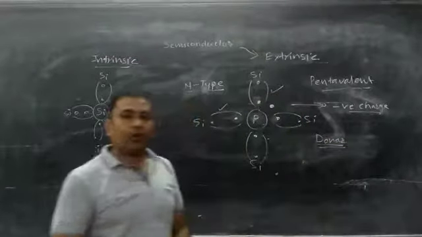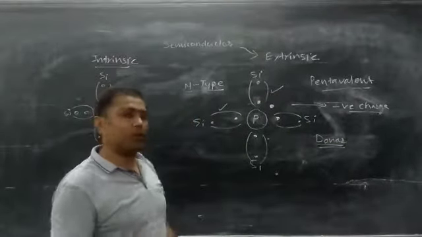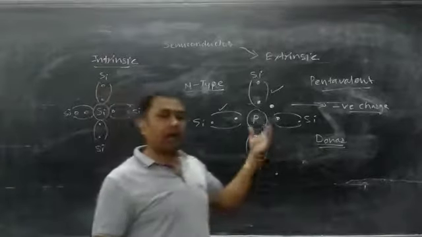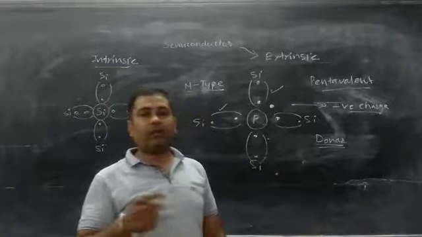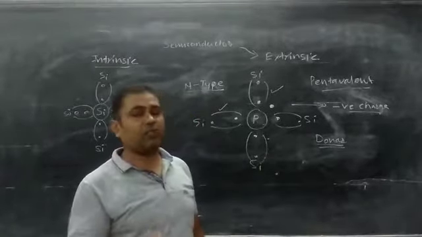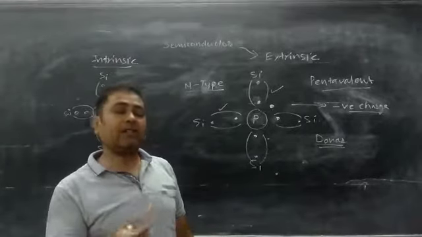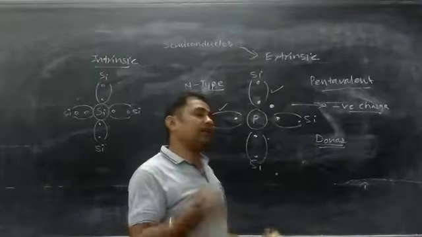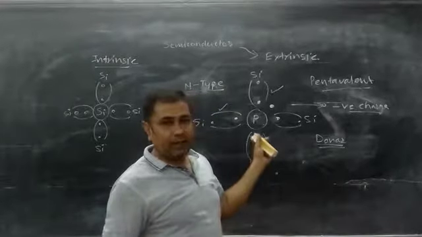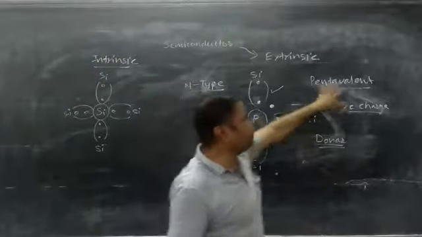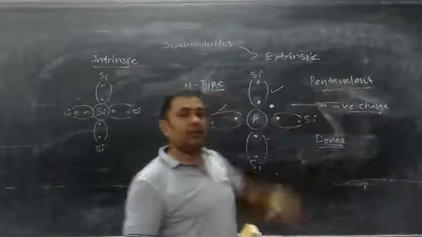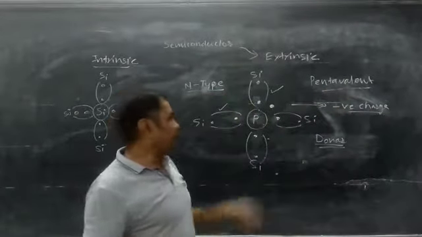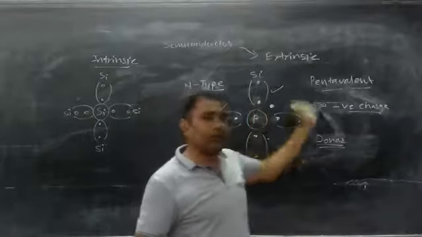Right? So for formation of extrinsic semiconductor, what do we have to do? We have to add impurity. Trivalent impurity leaves a vacant space which is called a hole, and a hole is considered as positive charge. So trivalent impurity creates the p-type semiconductor, and if pentavalent impurity is added, it has an extra electron, and that extra electron has negative polarity.